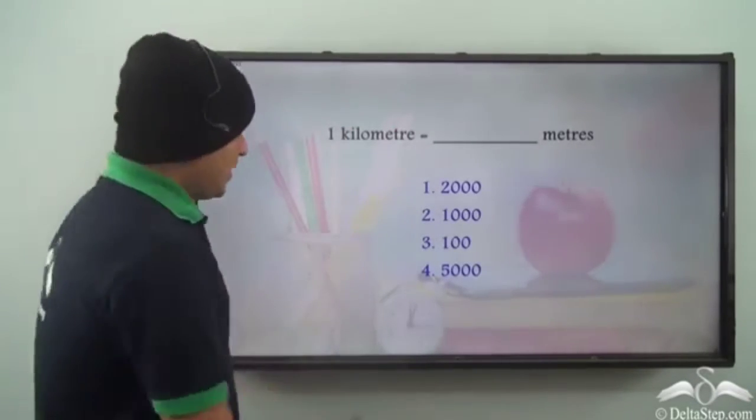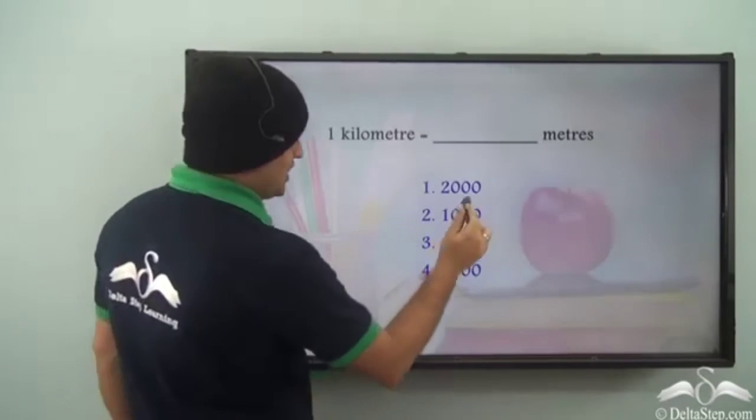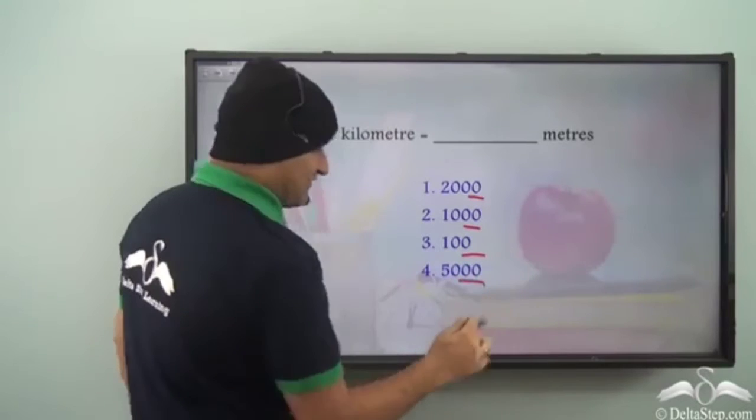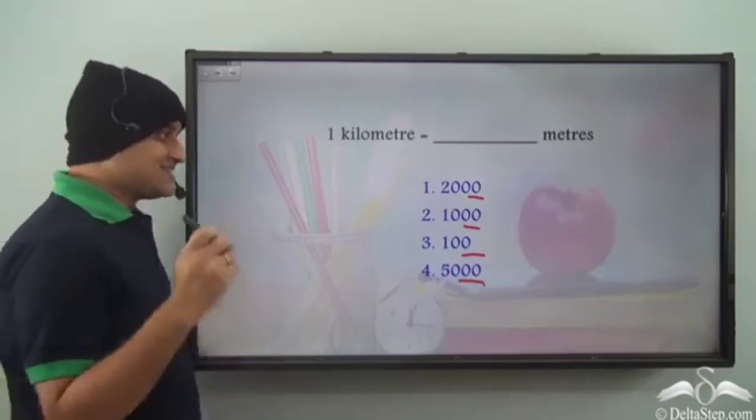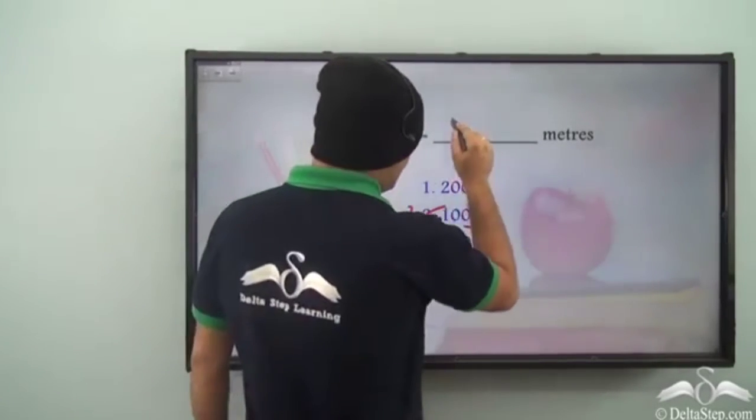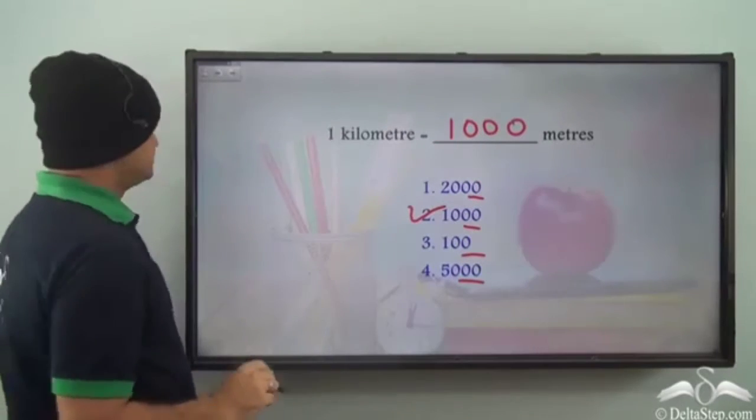Now, can you tell me 1 kilometer is equal to how many meters? Is it 2000? Is it 1000? Is it 100? Or is it 5000? What do you think? Well, it is definitely 1000. 1 kilometer is equal to 1000 meters.